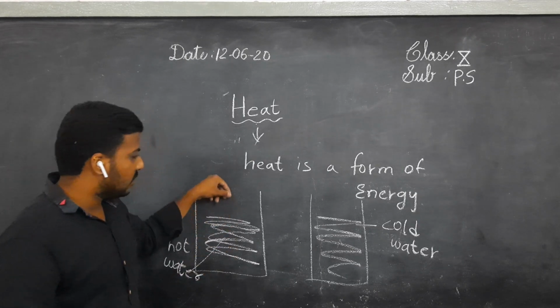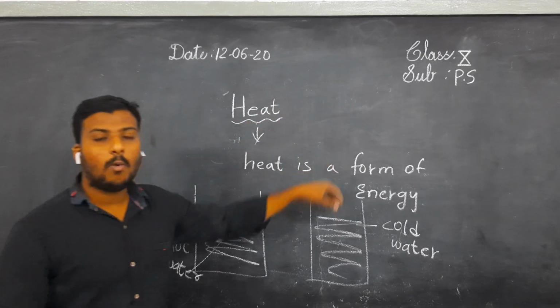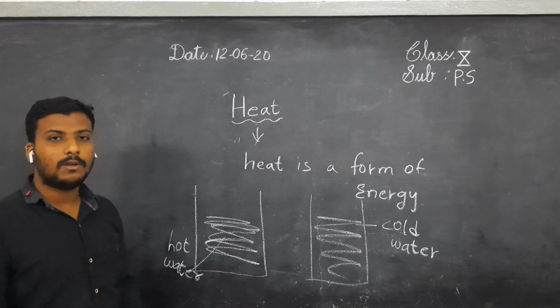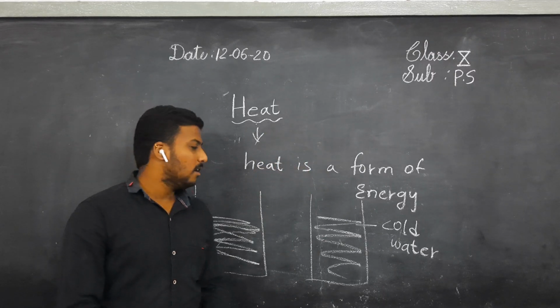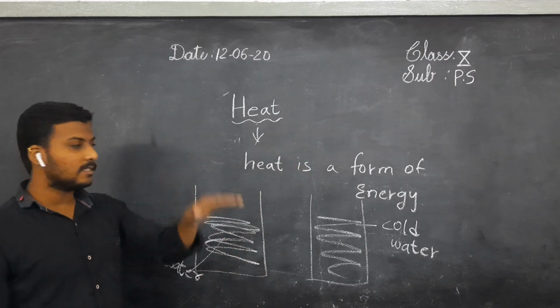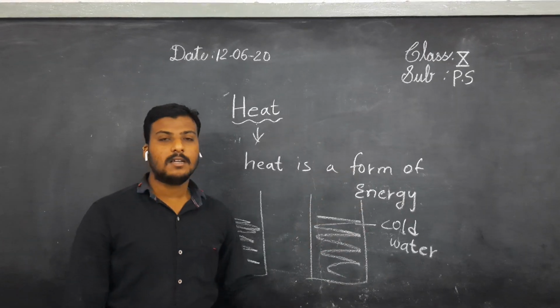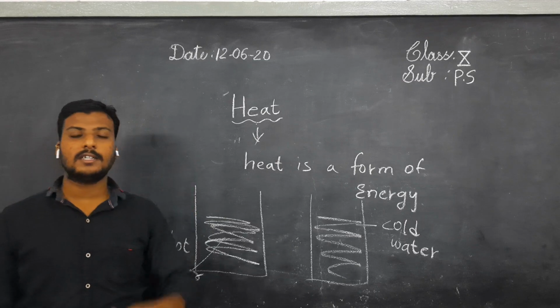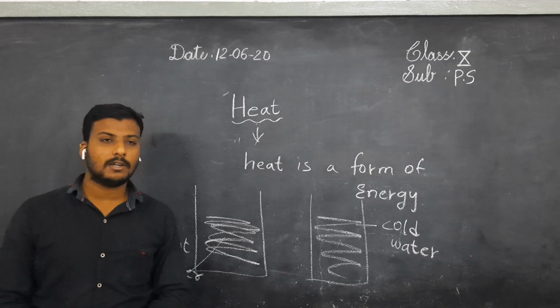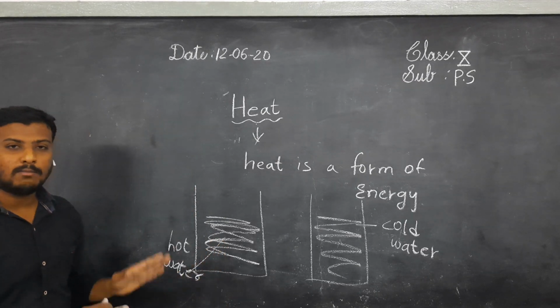When you keep the same thermometer in the cold water, what happens? What changes do you observe? The thermometer liquid decreases. Okay, you will think that this is hot water, so it rises, and this is the cold water, it decreases. But the reason is, first of all, the thermometer is a cold body because it does not contain any temperature. This is a hot body, it contains some temperature.